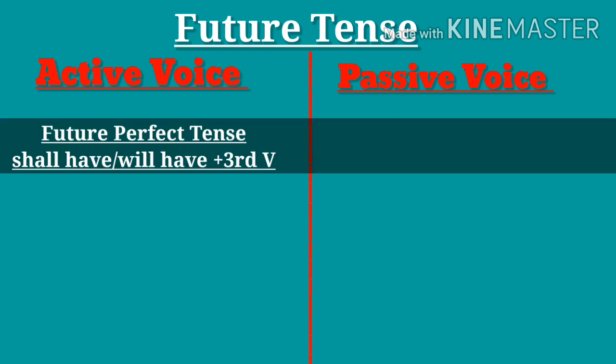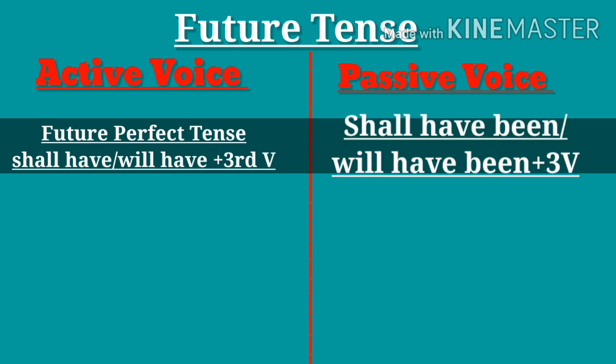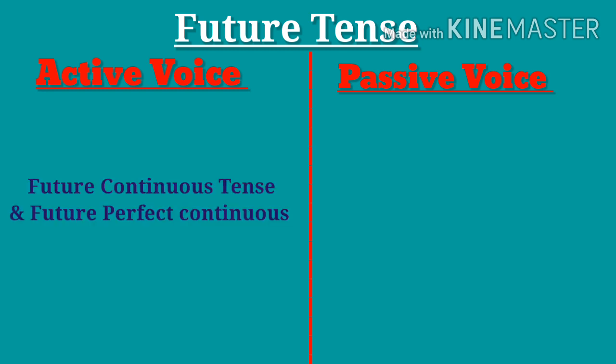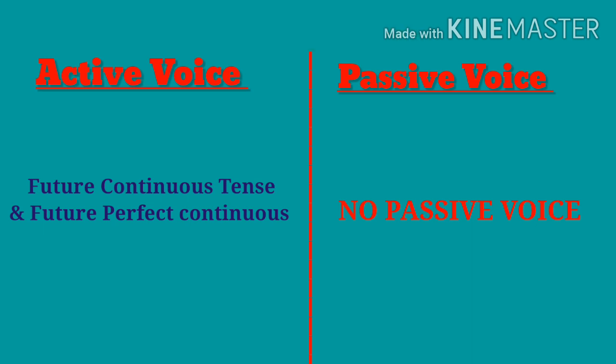Next is future perfect tense means use of will have, shall have and third verb will change to shall have been, will have been and third verb. Example, he will have written a letter and passive voice for it will be a letter will have been written by him. Students, there is no passive voice for future continuous tense and future perfect continuous tense. Students, I hope I am clear up to here.